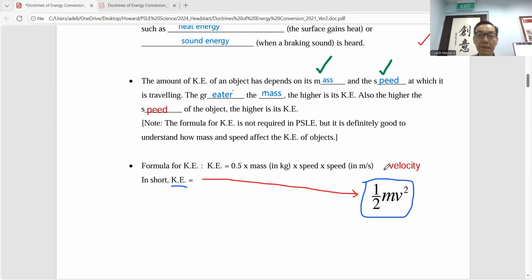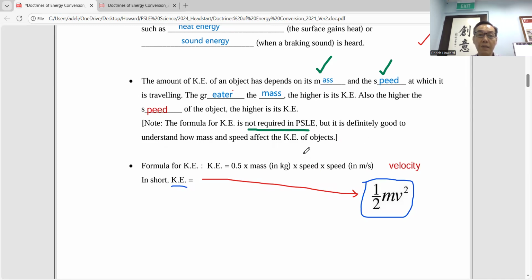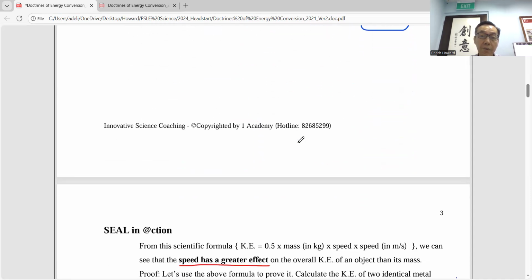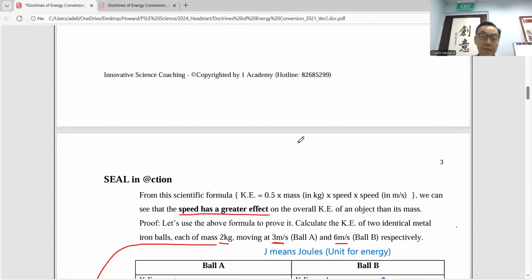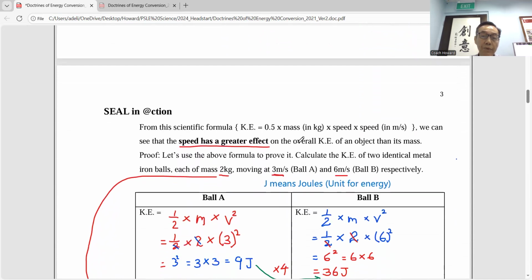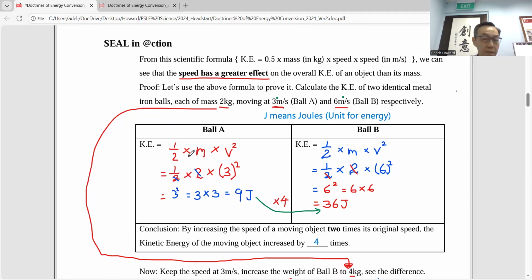Okay, as I mentioned, this formula is not required for PSLE. Okay, you will not be tested, but it is definitely good to know how mass and speed affect kinetic energy of objects. Okay, now we want to do some investigation. Okay, there are two balls, right, moving at two different speeds. One at 3 meters per second, ball A, ball B at 6 meters per second. So applying the formula, half times mass times V square, you will calculate ball A and ball B.